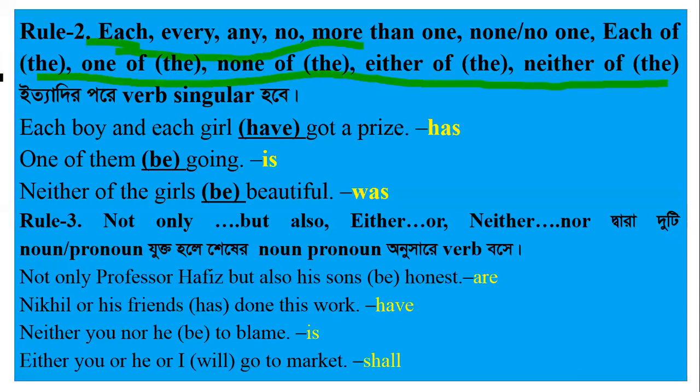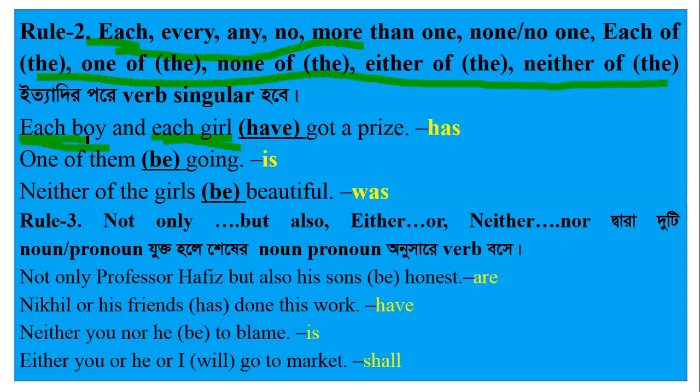How can we see this? For example, each boy and each girl. Each boy and each girl have got a prize. Here, each boy প্রত্যেকটা বালক, each girl প্রত্যেকটি মেয়ে. It seems to be plural, but all of these are singular.